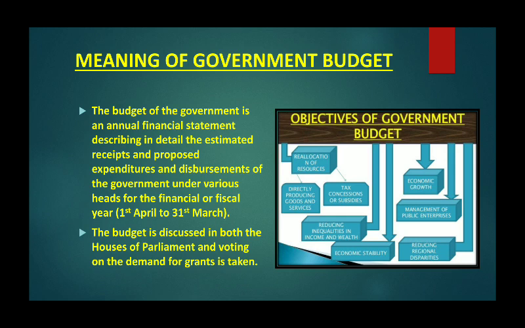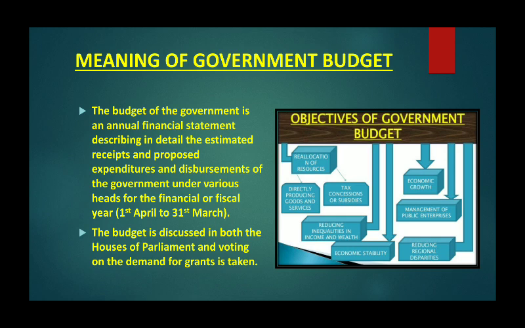Next is, what are the objectives? Why does government need a budget? We common people need a budget for our financial planning. Similarly, government also needs its own budget for reallocation of resources, for tax concessions, subsidies, directly producing goods and services, for economic growth, for management of public enterprises, for reducing the regional disparities, at the same time for economic stability. So these are a few objectives of government budget.